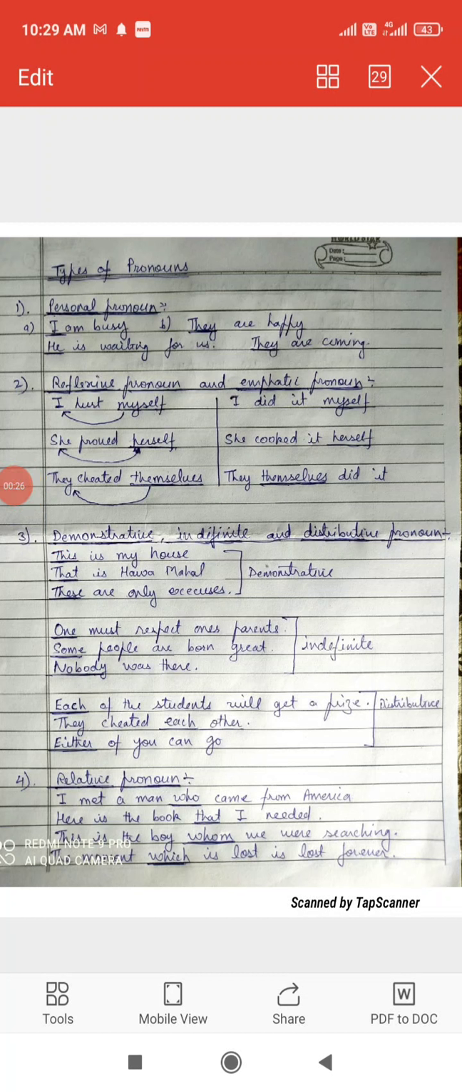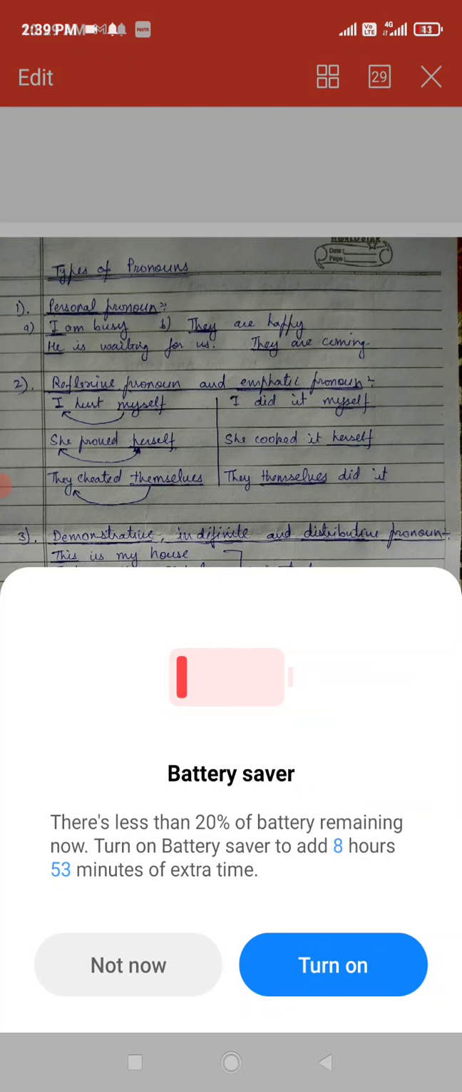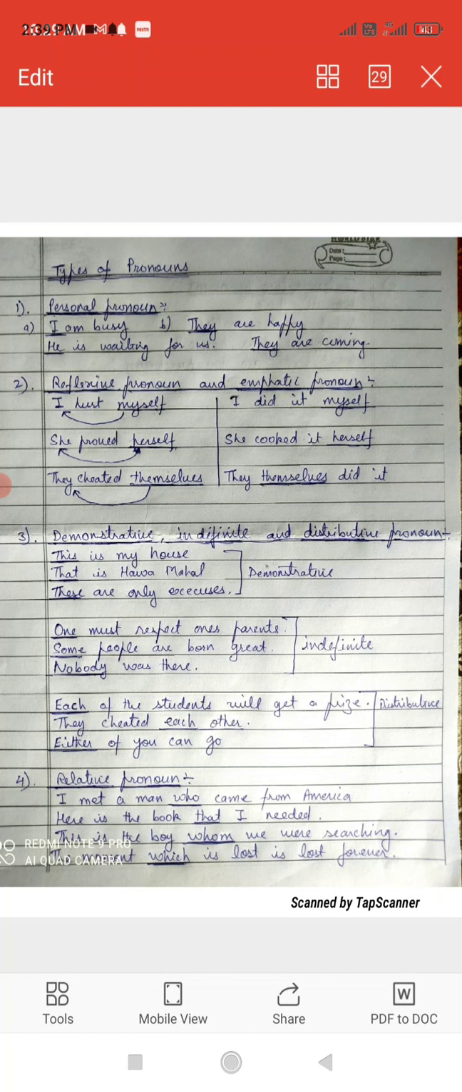So what is a pronoun? Pronoun is a word which is used in place of noun. नाउन के स्थान पे प्रयुक्त होने वाले शब्द को हम प्रोनाउन कहते हैं. Okay, it's a word which in fact is used in place of noun.